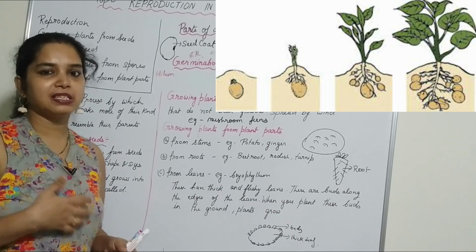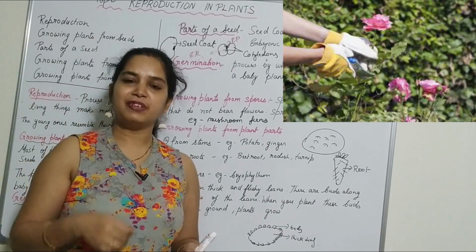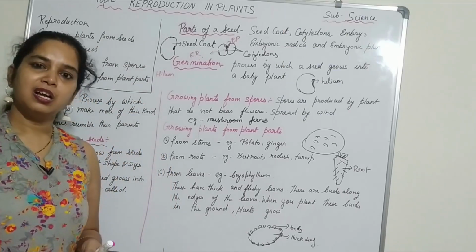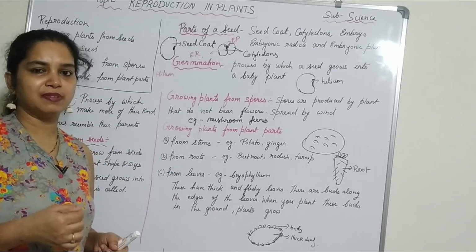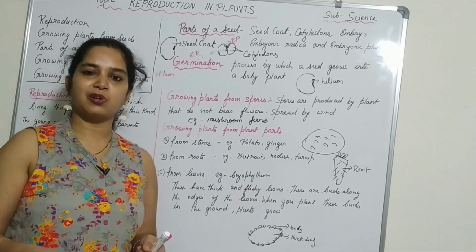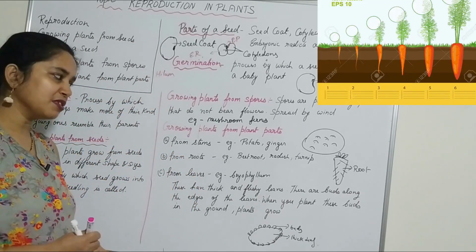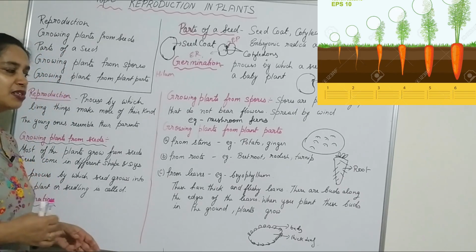This also happens in the rose plant and in the money plant. You cut the stem and put it inside the soil. You will find roots develop from the stem inside the soil, and the rose plant will gradually develop into a bigger one. Some plants also grow from roots.